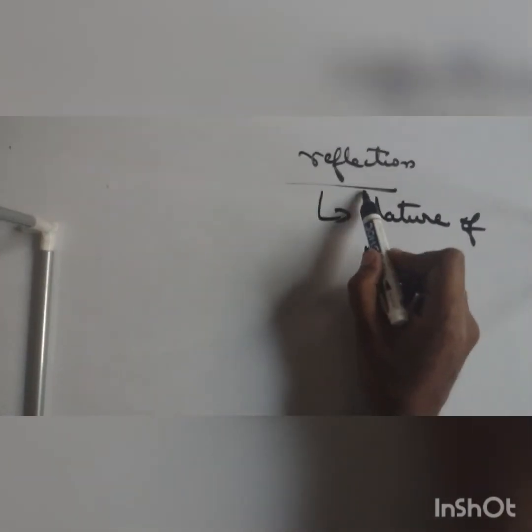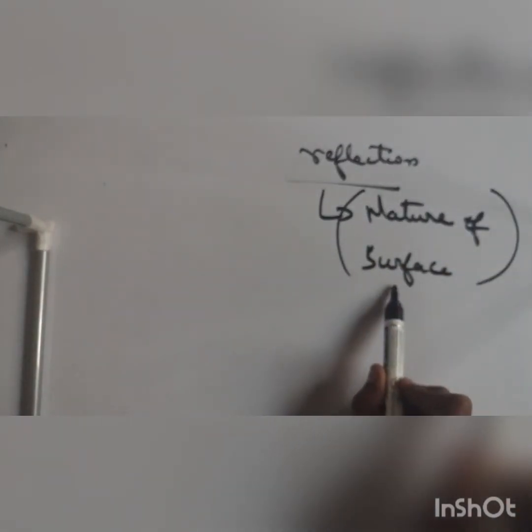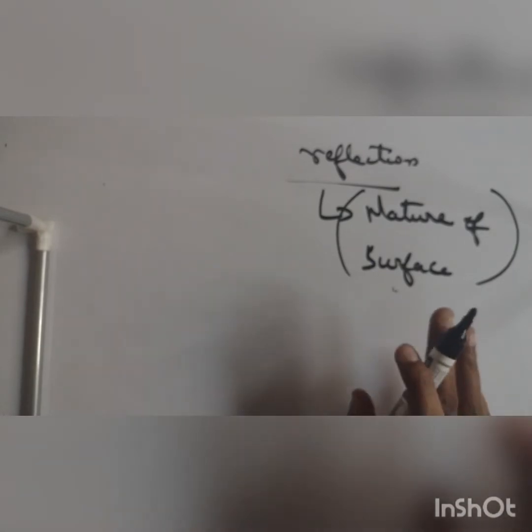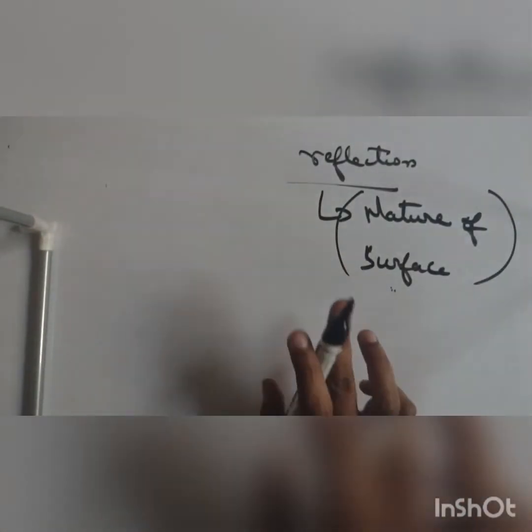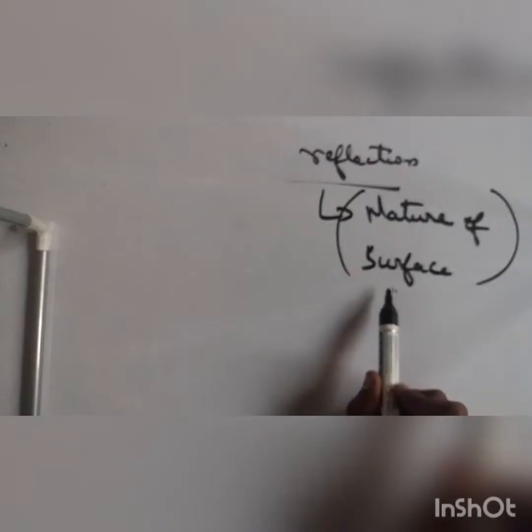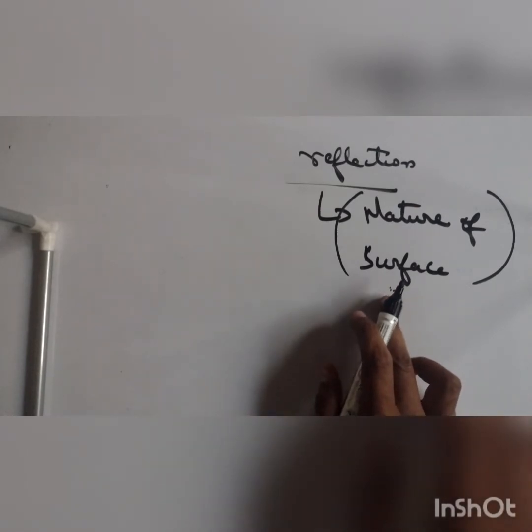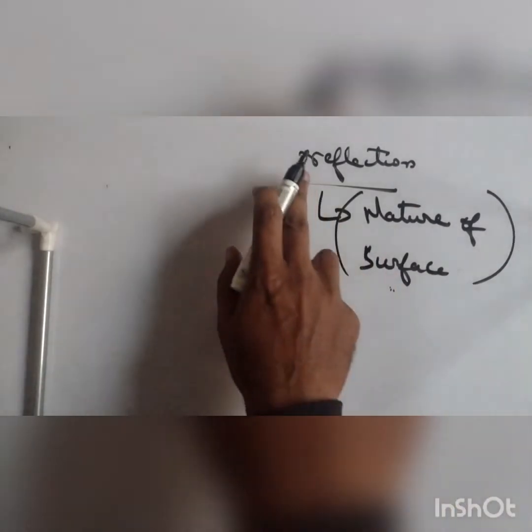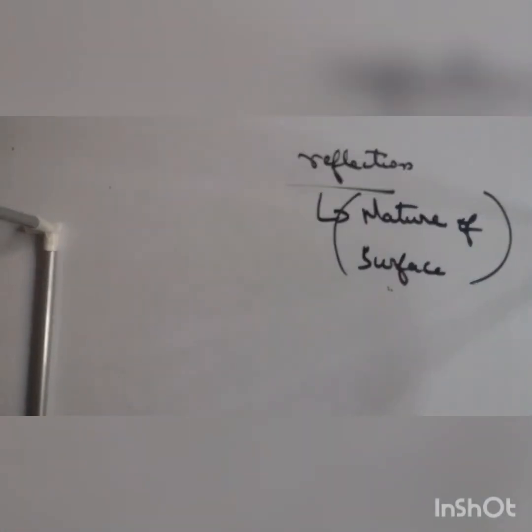Are you following it? Each and everything is based on surface. So reflection is a two-dimensional phenomenon, and you can also say it's a surface-based phenomenon. The nature of surface determines the amount of reflection. So this is the basic concept, which is far easier to digest.